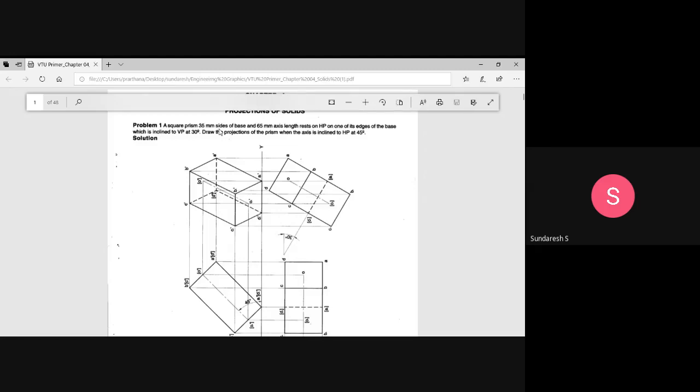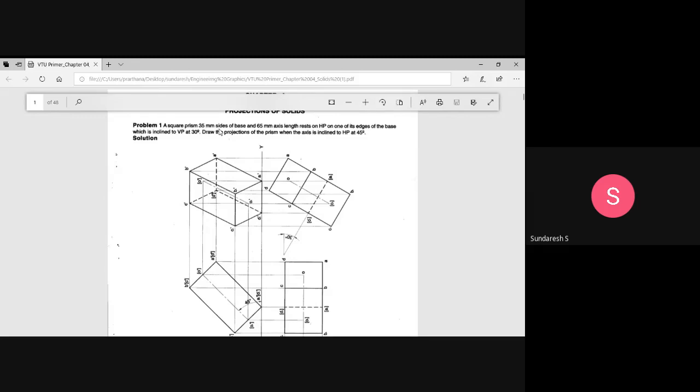So the conditions are: resting on HP with the base edge inclined to VP at 30 degrees, and the axis of the prism inclined to HP at 45 degrees. All these three conditions should be satisfied. Since we are starting from the top view here, first you are going to draw the true shape and true size of the base, which can be seen in the top view.